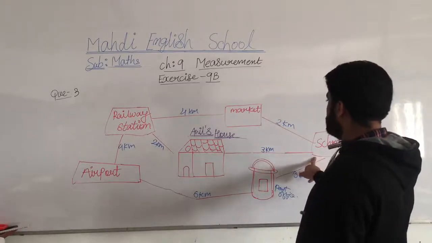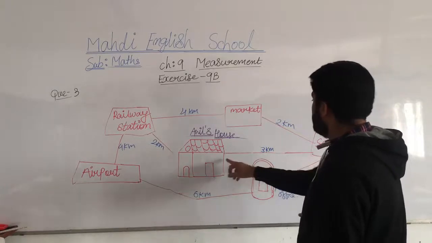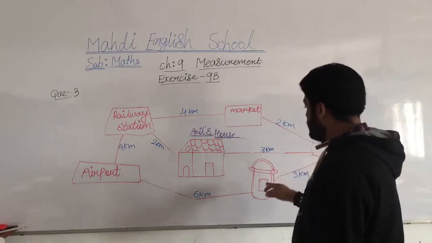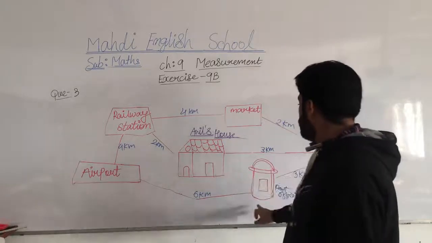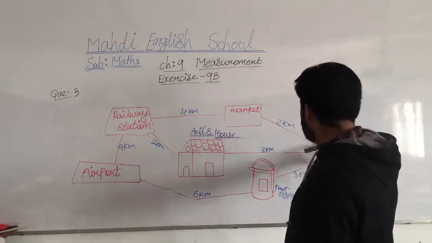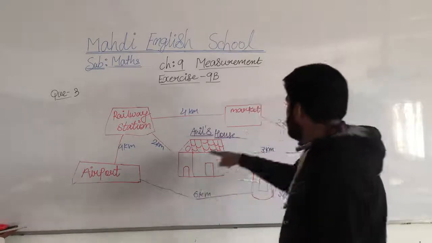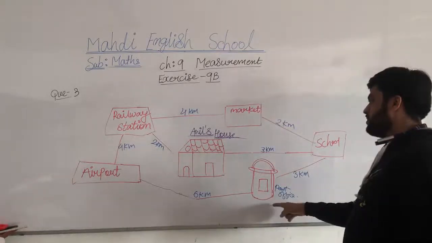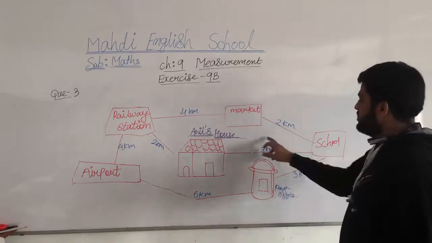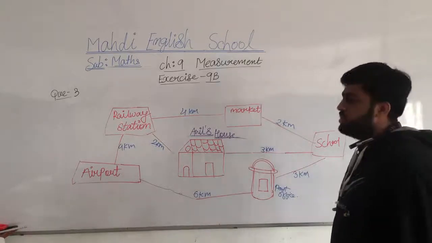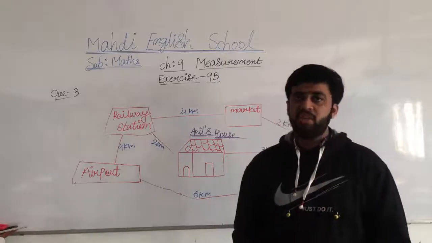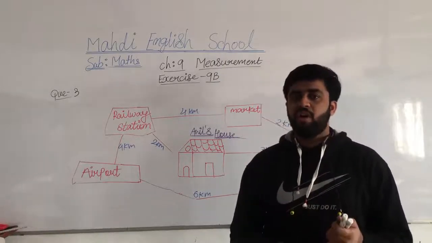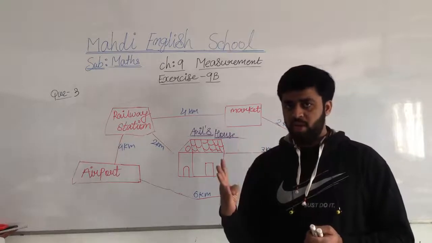If you are going to the office from home, you take the school road, which is 3 kilometers. It's very short. This type of question we are going to learn in the next session, where we will learn question number 3 and question number 4.